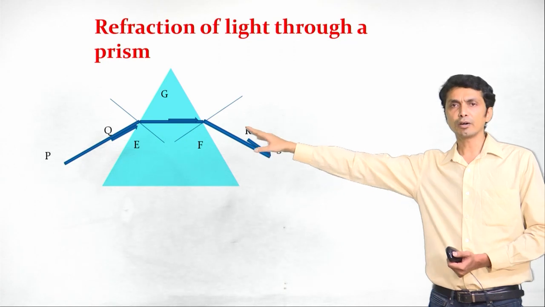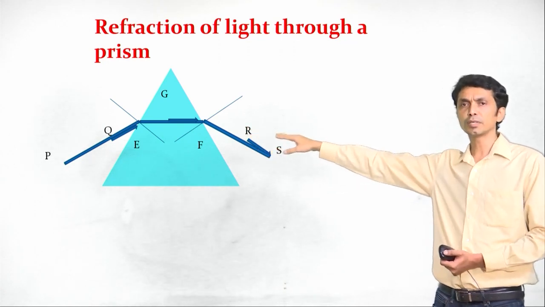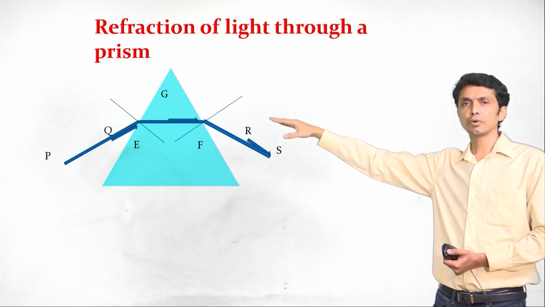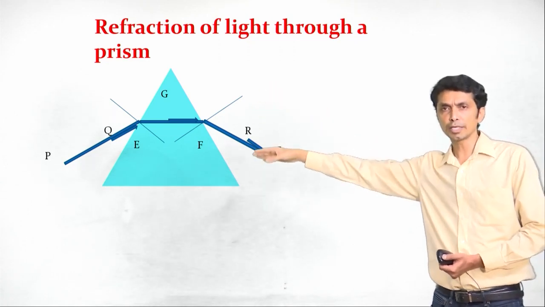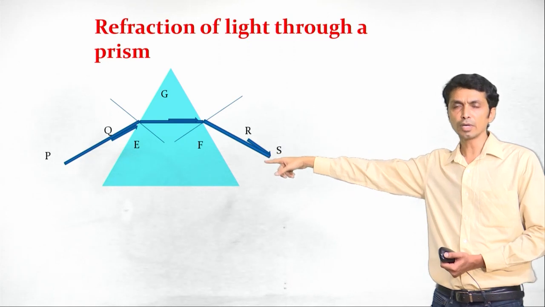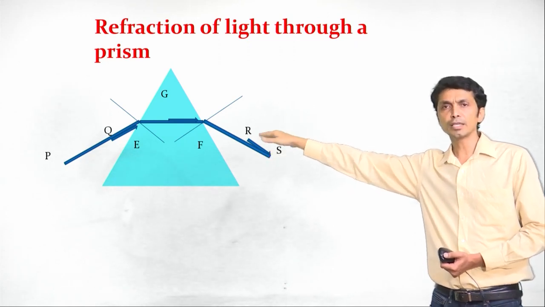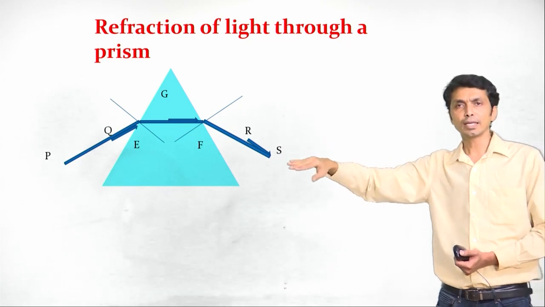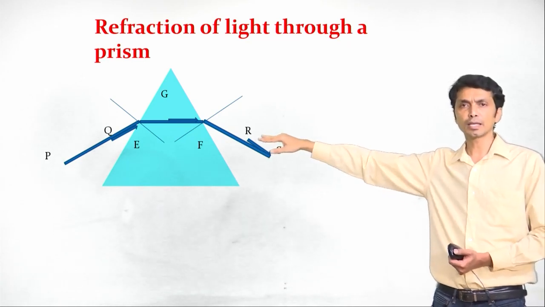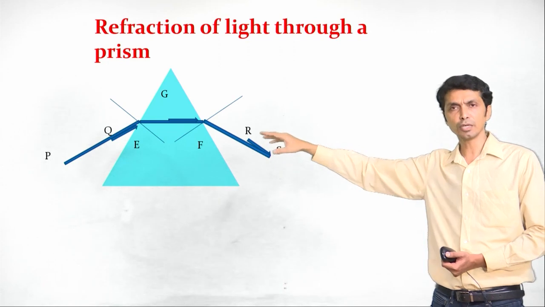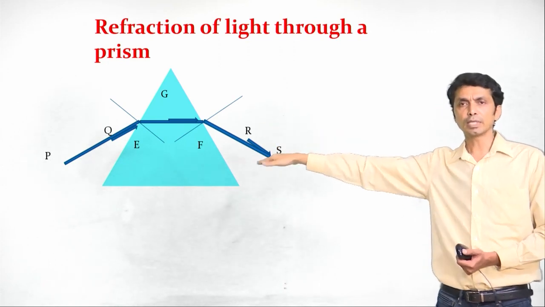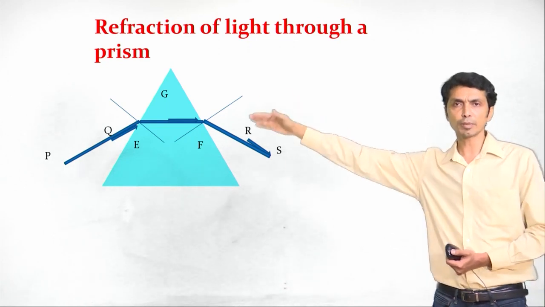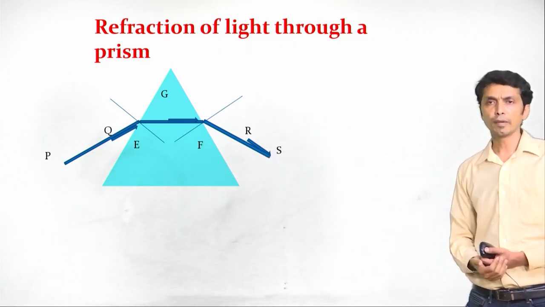When the ray of light PQ was incident on the prism, it refracted. We saw that this is a normal at Q, that is a perpendicular we have drawn, and the bent ray is coming near to the normal. So, when a ray of light passes from a rarer medium to a denser medium, that is from air to glass, the refracted ray comes near to the normal. Normal means the perpendicular drawn at point E.